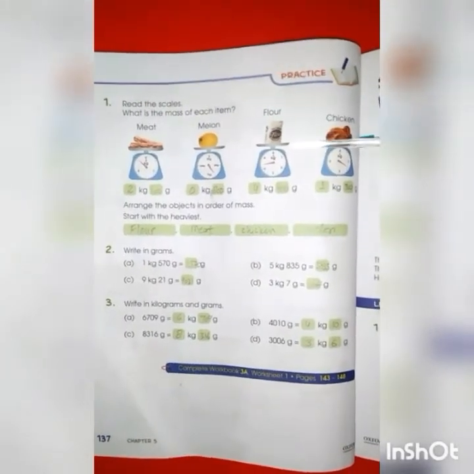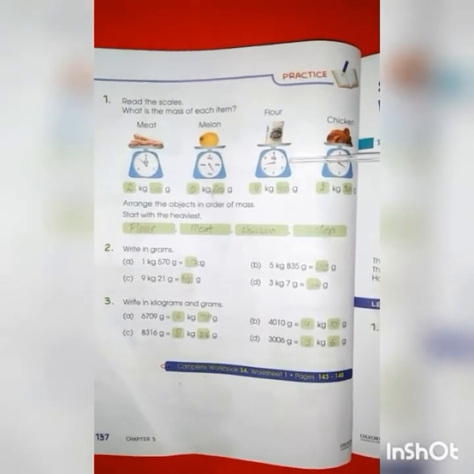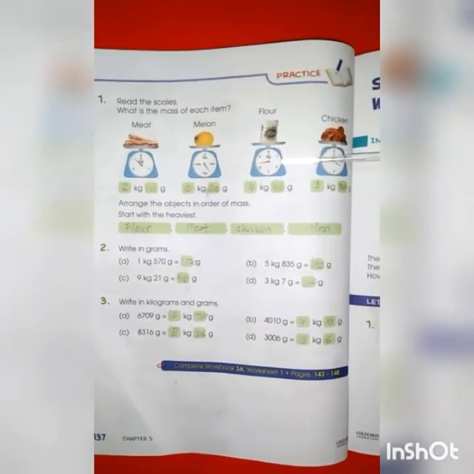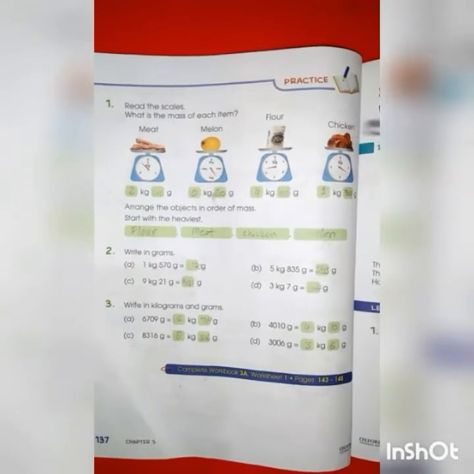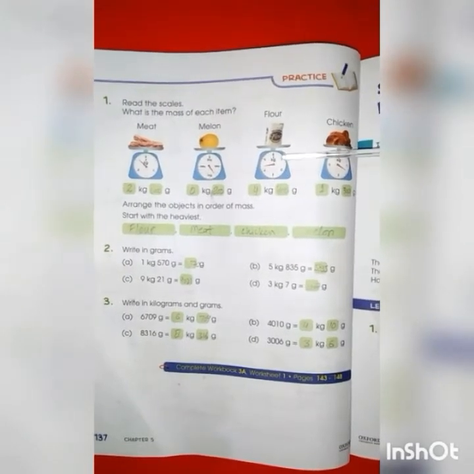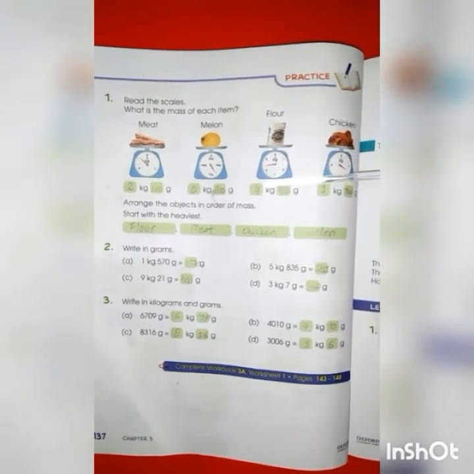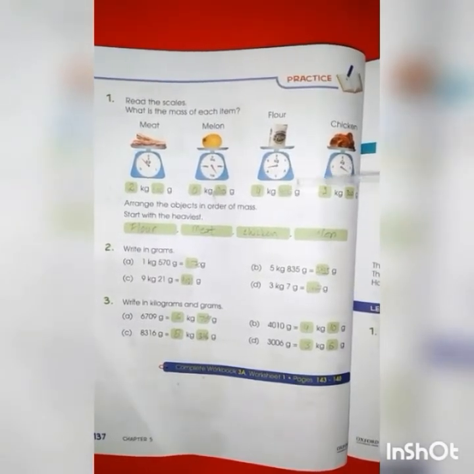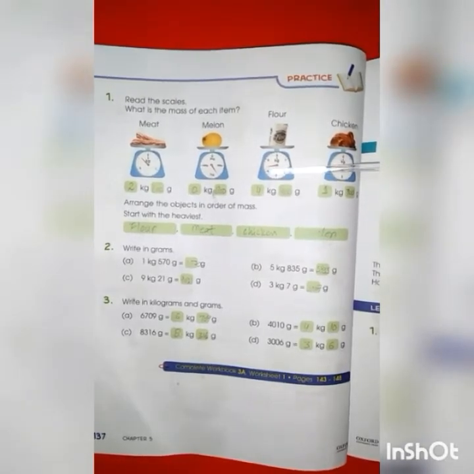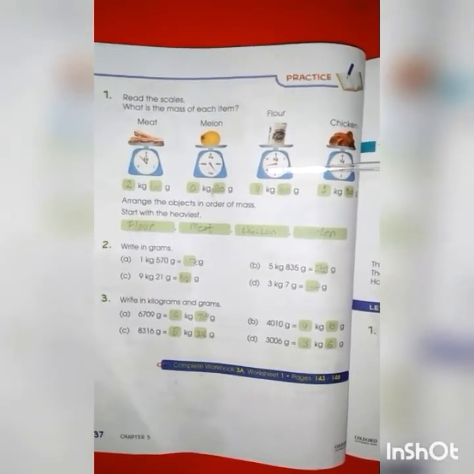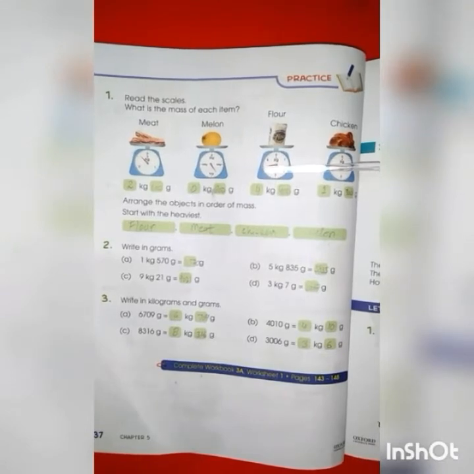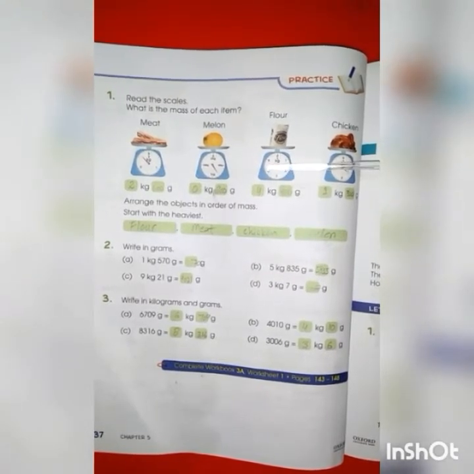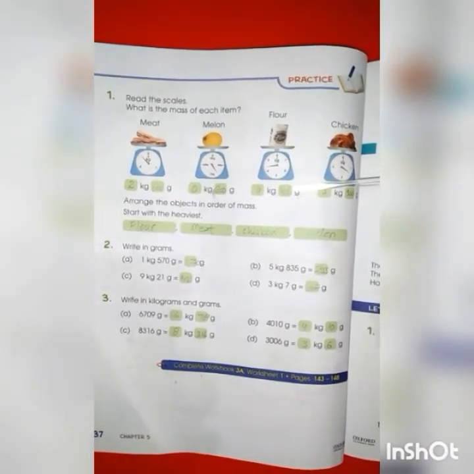Let's move to the next item, flour, and here 1 kilogram is divided into 5 equal parts, and each mark has 200 grams. As you can see here, the mass of the flour is 4 kilogram and 400 grams. Till 4 we have 4 kg, and after 4 we have 2 scales, and each scale has 200 grams. So 200 plus 200, 400 grams in total.